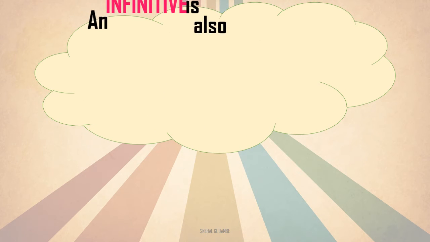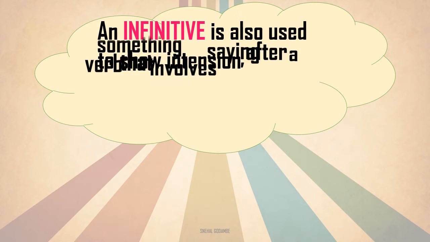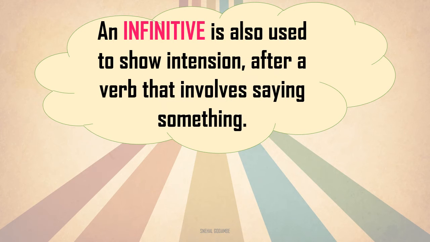Next, an infinitive is also used to show intention. Why are we doing that? After a verb that involves saying something. If you want to say something, if you want to tell something, then an infinitive verb is used because it shows the intention of the doer. For example,